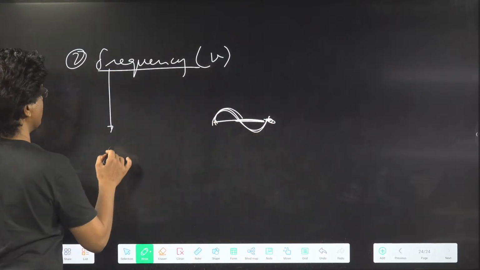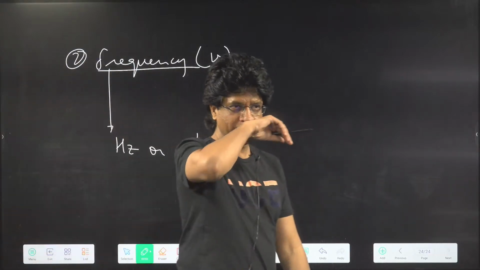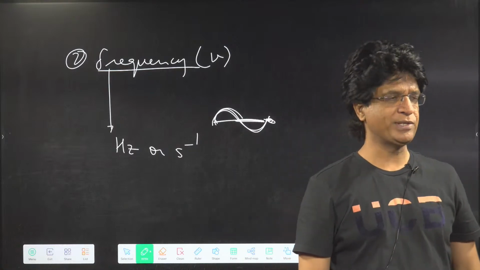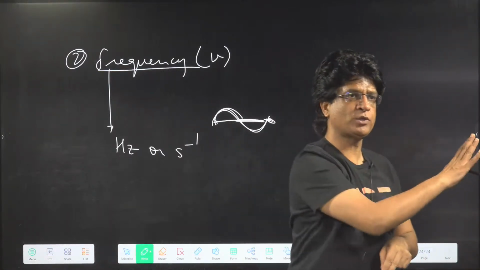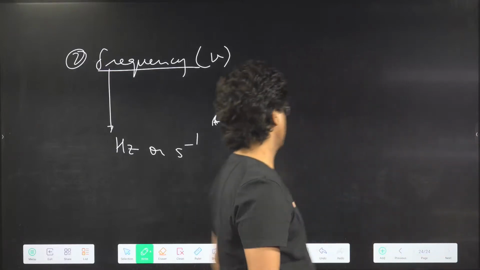The unit of frequency is basically hertz or per second. Remember that. If 40 wave cycles pass through a point in 1 second, the frequency will be 40. Okay? Great.